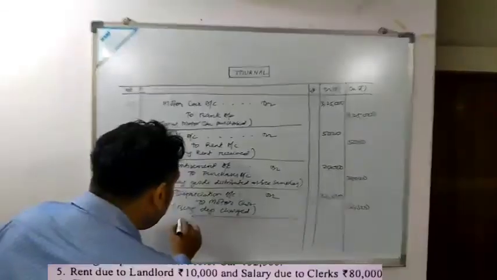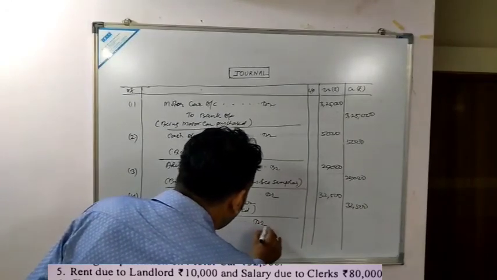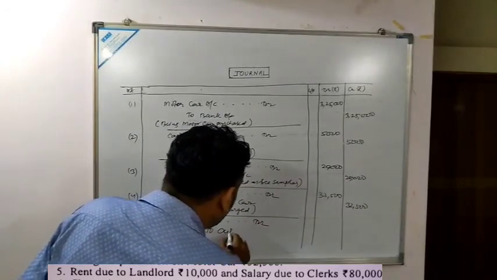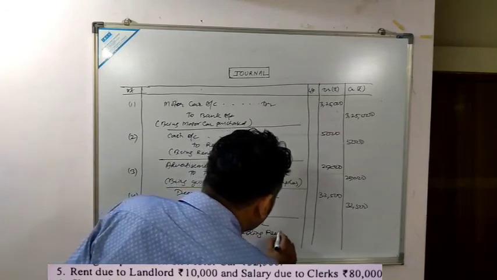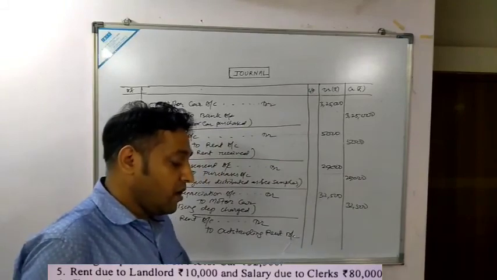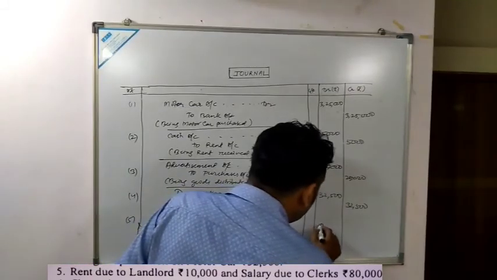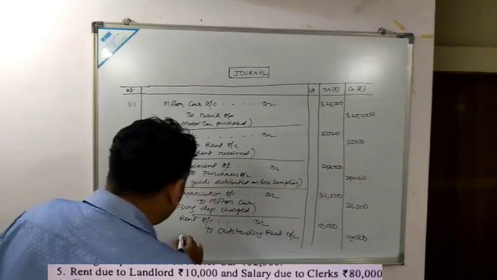So entry would be rent account debited to outstanding rent account. Okay, and how much is the amount? Amount is your 10,000. What will be the narration? Being